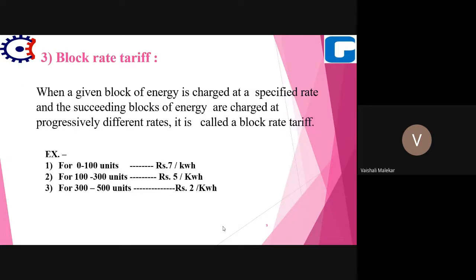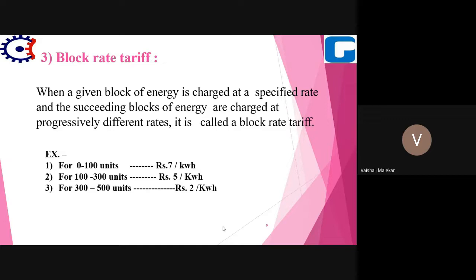Now next is block rate tariff. When a given block of energy is charged at a specified rate and succeeding blocks of energy are charged at progressively different rates, then it is called block rate tariff.